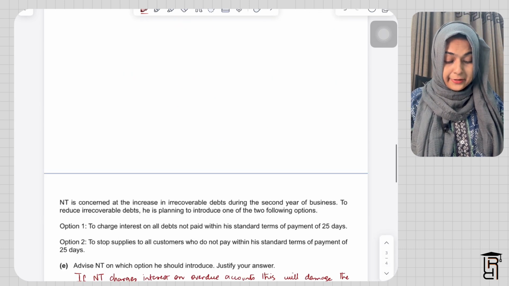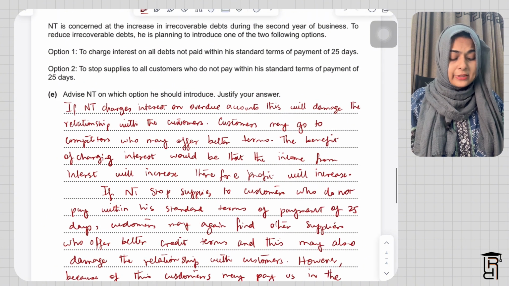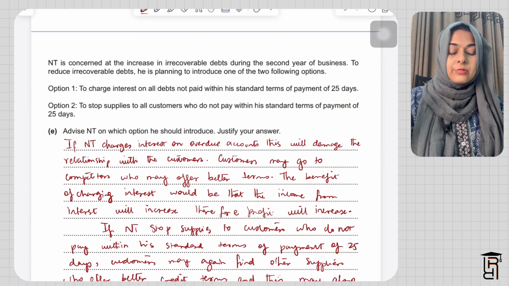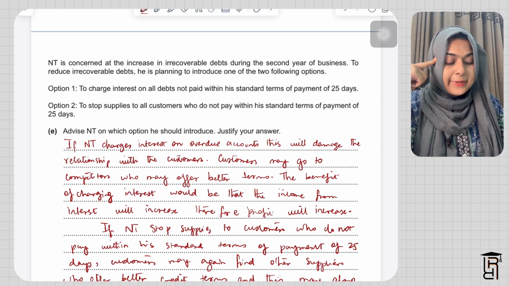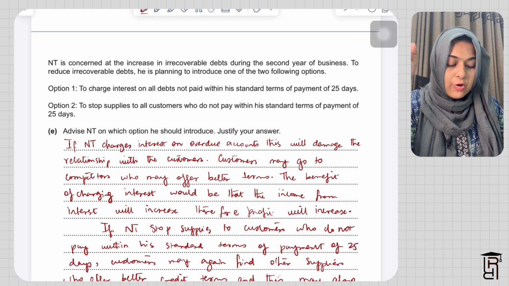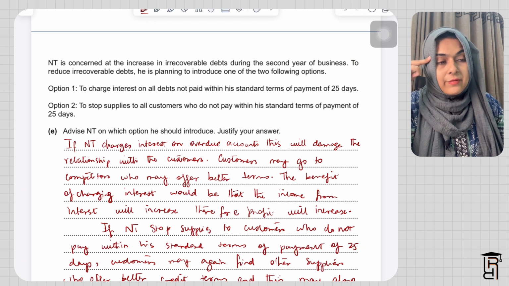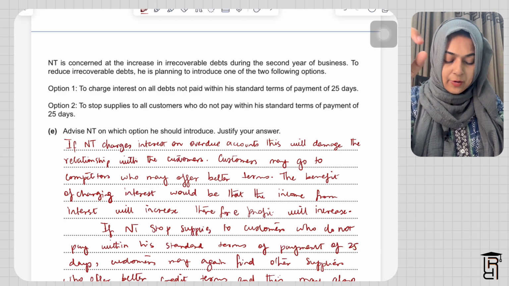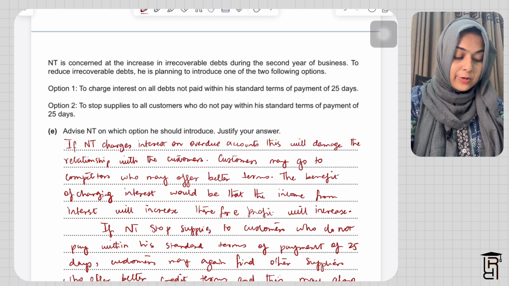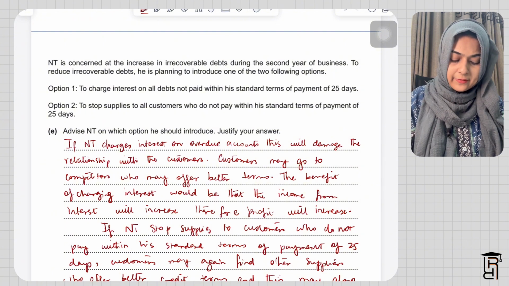And then they're saying here, this is interesting because this is another question. This is basically theory, but you need to analyze two options in this case. They're saying NT is concerned at the increase in irrecoverable debts during the second year of business. To reduce irrecoverable debts, he's planning to introduce one of the following two options. One is to charge interest on all debts not paid within his standard terms of payment of 25 days. So if the customers don't pay us within 25 days, we'll charge them an amount of interest on their outstanding balance. The second option is to stop supplies to all customers who do not pay within his standard terms of payment, that is 25 days.